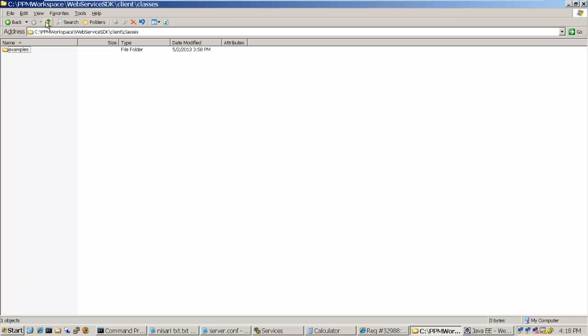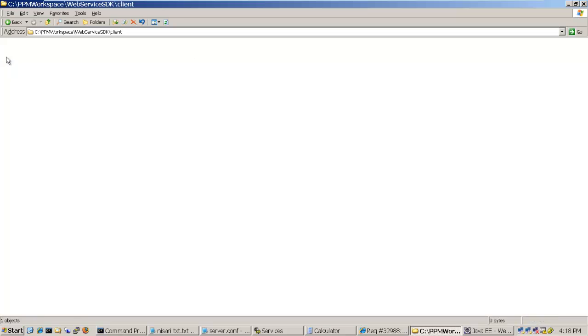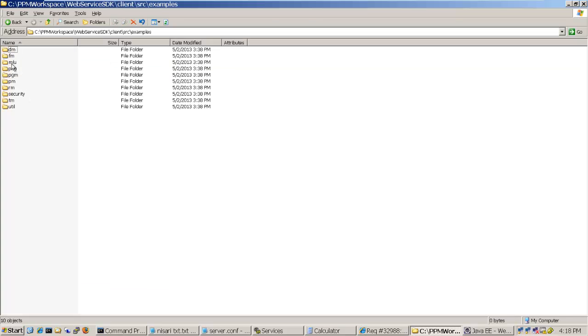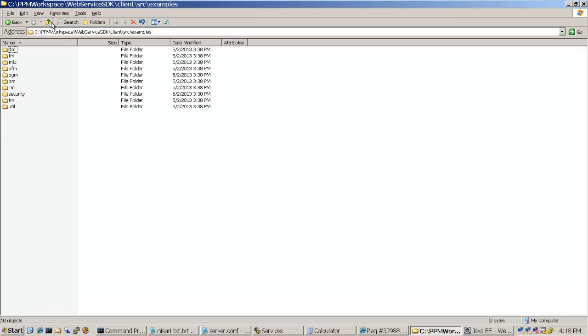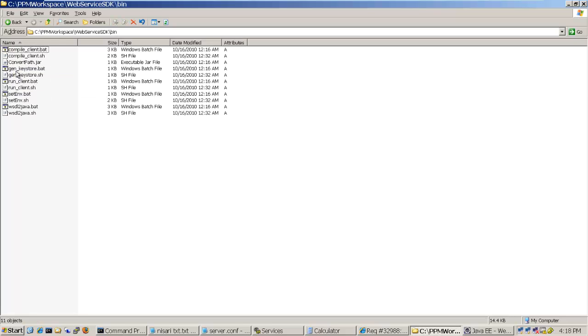So if you are adding an additional file to this source folder, in the examples maybe demand management, you are adding your own custom code here. So another class file will be created in the specific classes folder, and after doing all this, you will be able to call that specific file from this run client.bat.